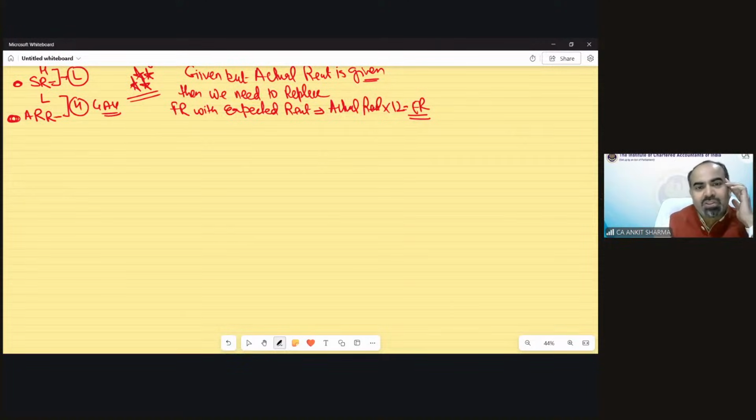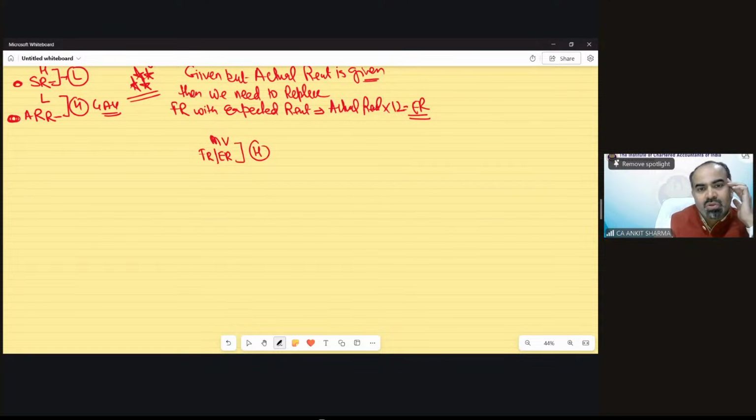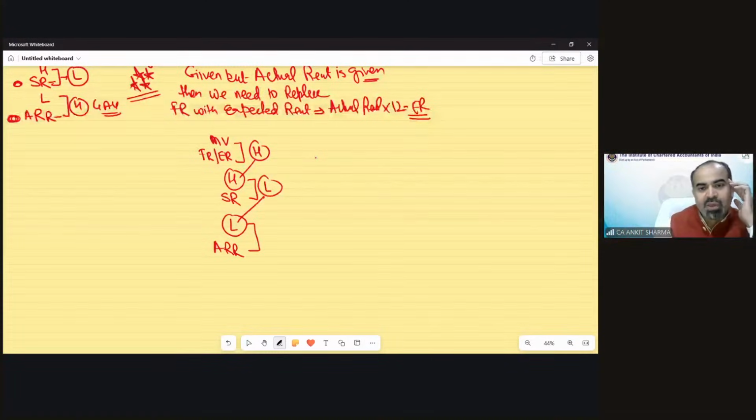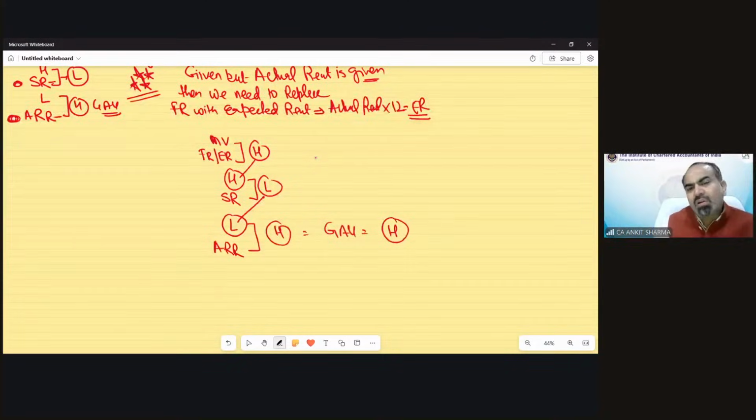So our format was municipal value or fair rent. It could be expected rent also in some cases, whichever is higher. So this higher and standard rent, whichever is lower. And this lower or actual rent received, the higher would be your GAV. Clear? Now, after calculation of GAV, we just need to follow the format.